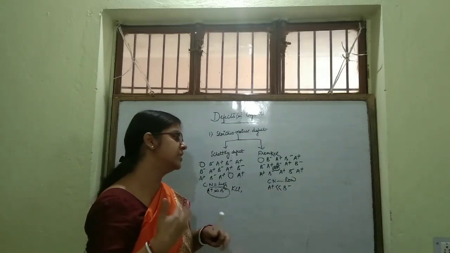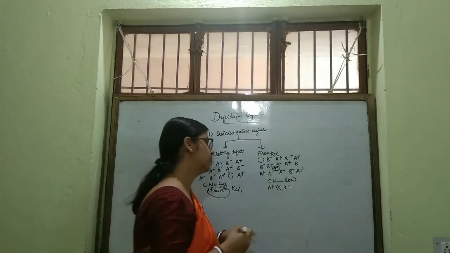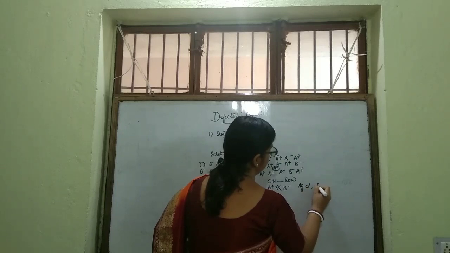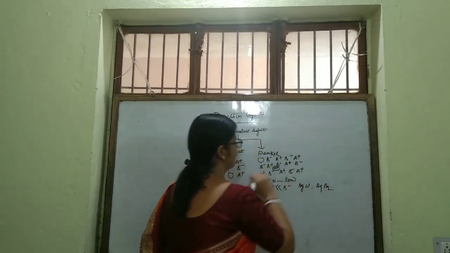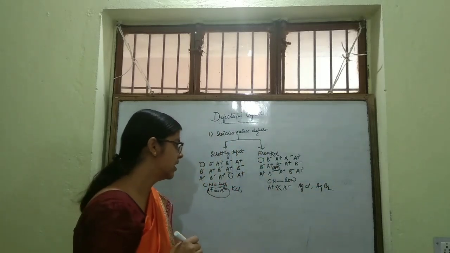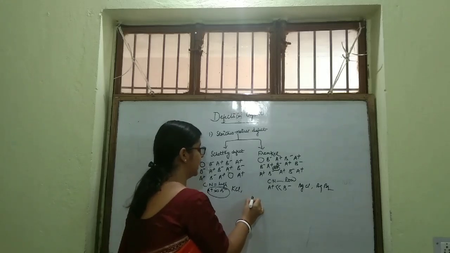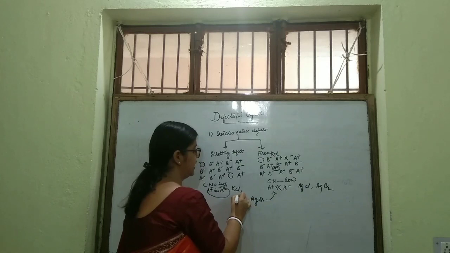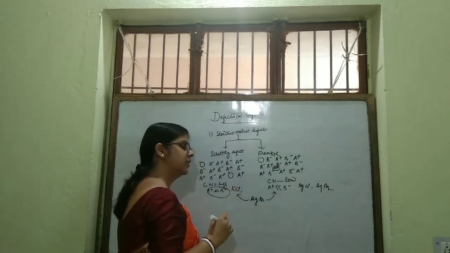So usually transition metal compounds like AgCl, AgBr, all these show Frenkel defect. Of course, AgBr is an example which shows both Frenkel and Schottky defect.